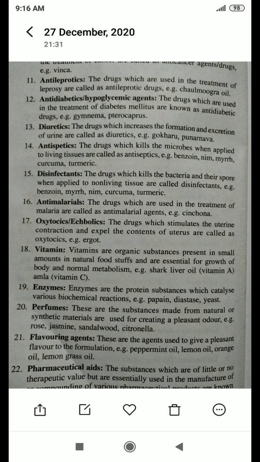Antidiabetics means what? The drugs used in the treatment of diabetes mellitus are called the antidiabetic drugs. For example, Gymnema and Pterocarpus. Okay. The next definition is diuretics. The drugs which increase the formation and excretion of urine are called diuretics. For example, Gokharu and Punarnava.